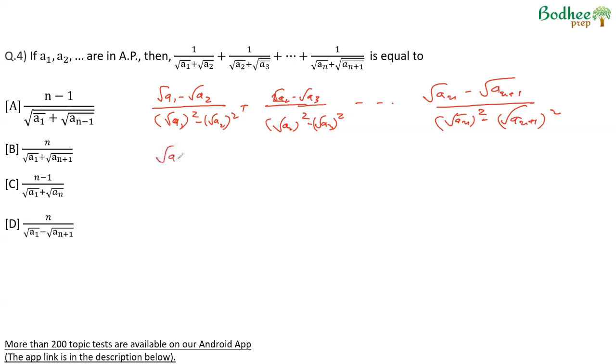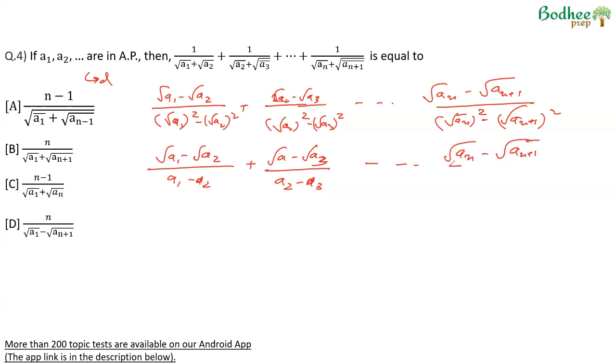This is nothing but root of a1 minus root of a2 upon a1 minus a2, which will be nothing but the common difference. Suppose the common difference here is d, plus root of a2 minus root of a3 upon a2 minus a3. Again, a2 minus a3 will be the common difference of the two consecutive terms, and so on, root of an minus root of an plus 1 upon an minus an plus 1. All of the terms in the denominator will become the common difference d, and therefore the numerator will be root of a1 minus root of a2 plus root of a2 minus root of a3 and so on, till the last term,